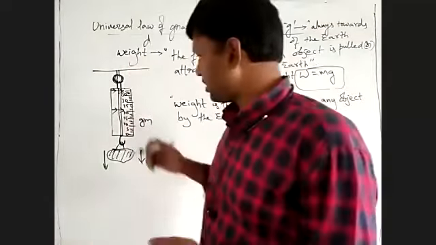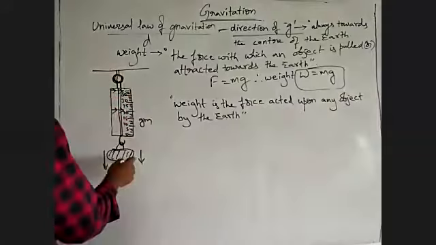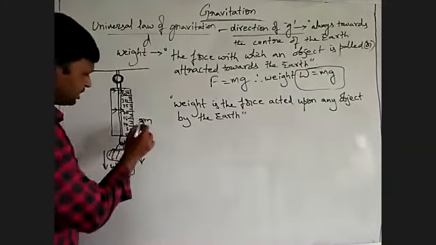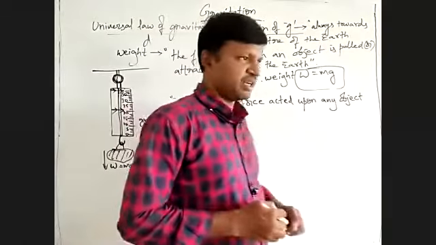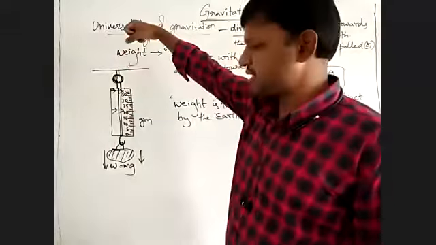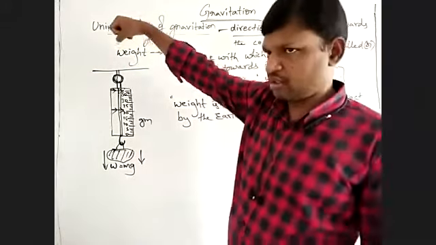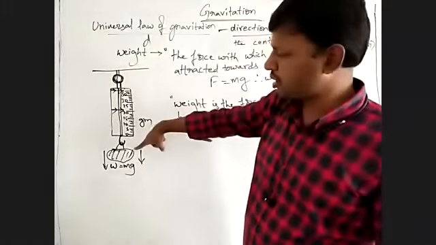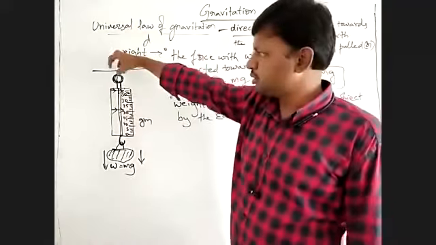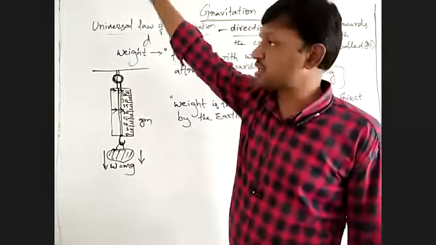Okay, so here we have a small activity. First, you take a spring balance, hang some weight to it and note its weight. Then you take this spring balance separately, and you can tell your friend to take the spring balance along with the object hanged to it, note its weight in the beginning, then just leave it from a certain height.